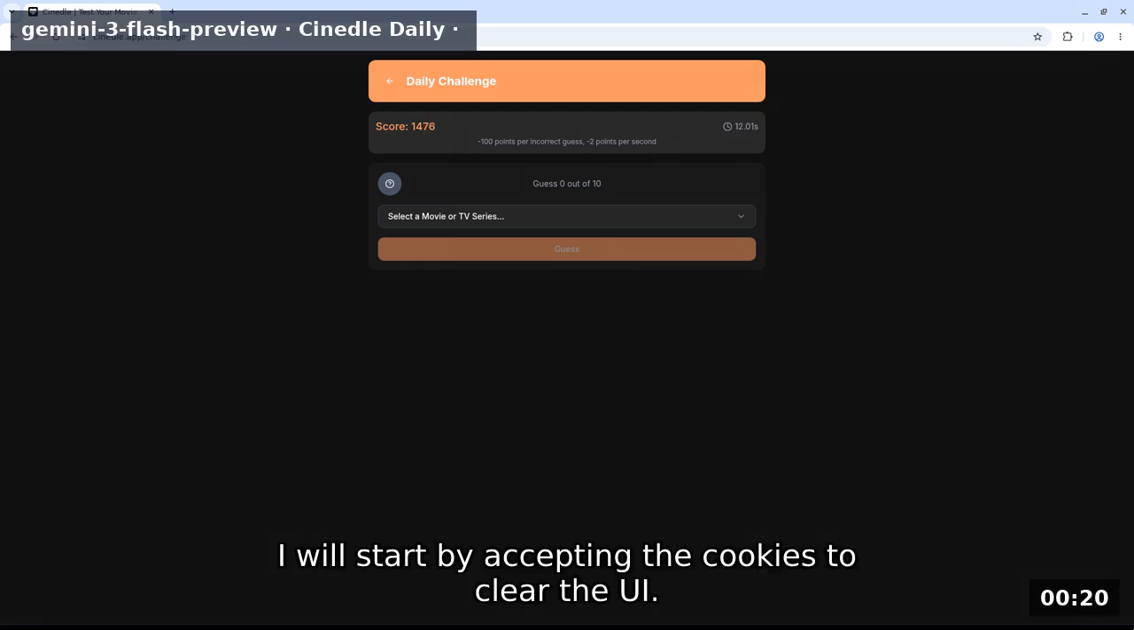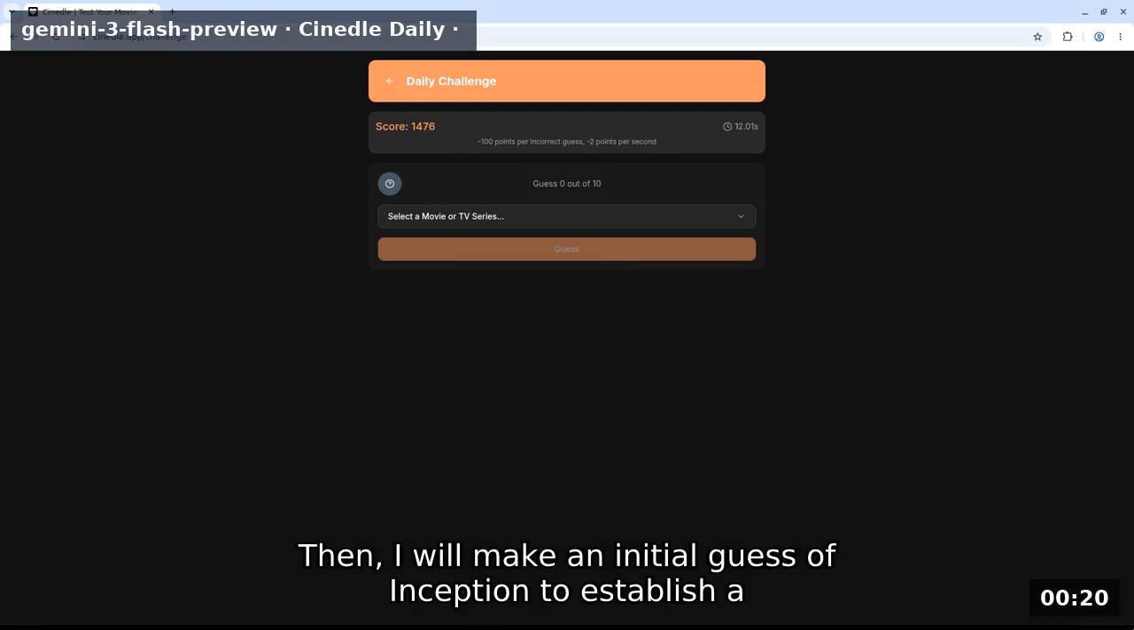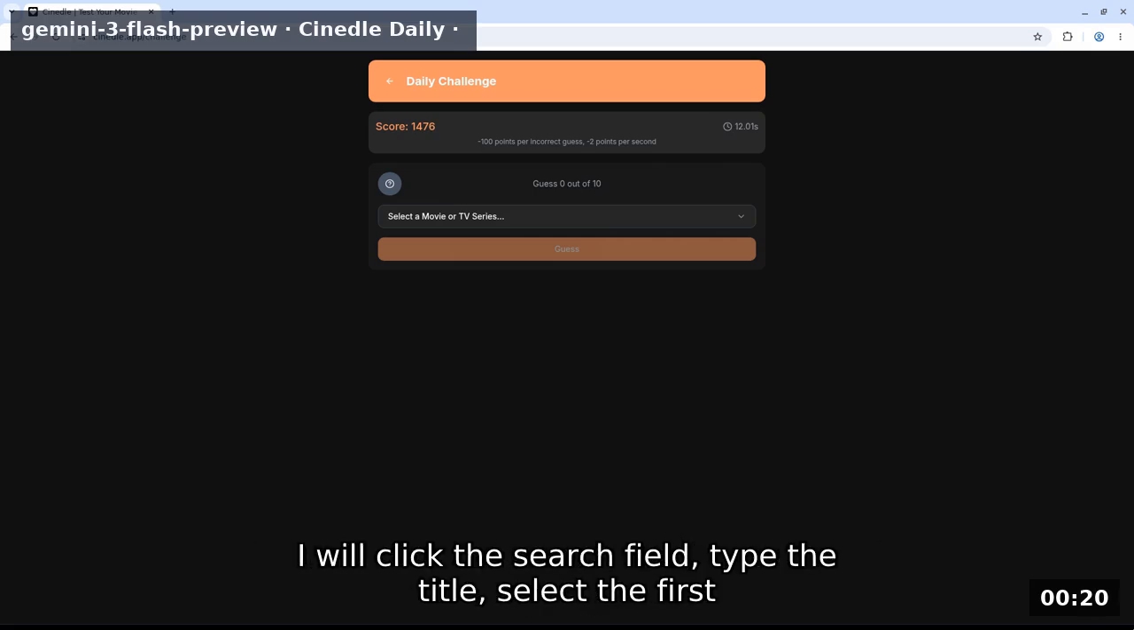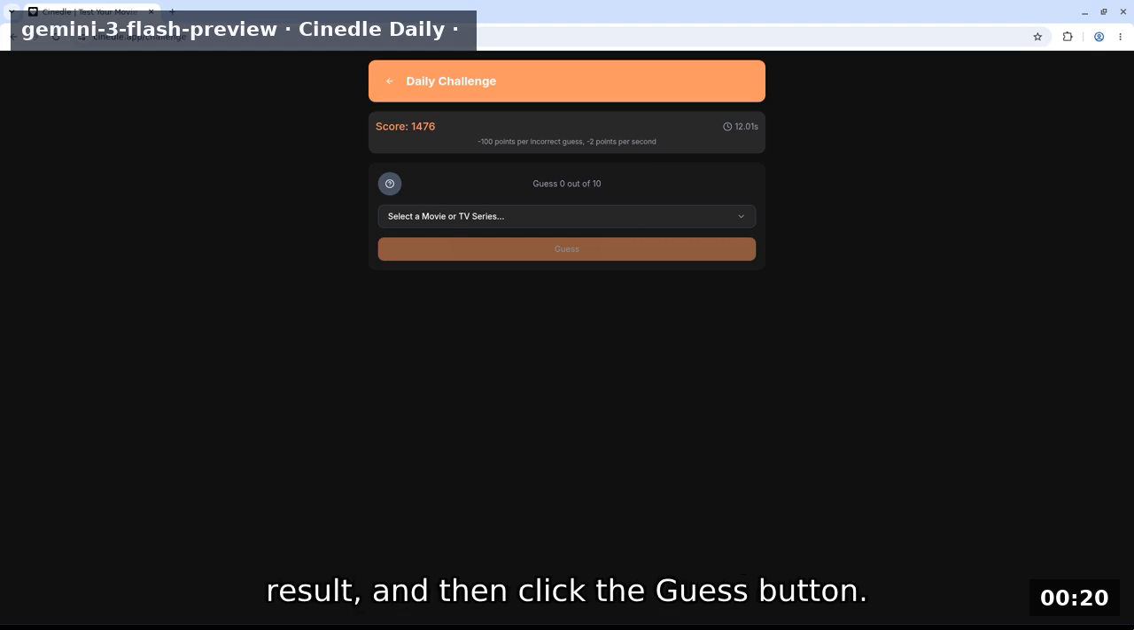I will start by accepting the cookies to clear the UI. Then, I will make an initial guess of Inception to establish a baseline for the target medium, year, and rating. I will click the search field, type the title, select the first result, and then click the guess button.